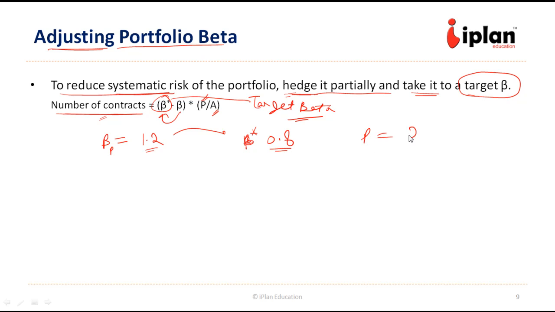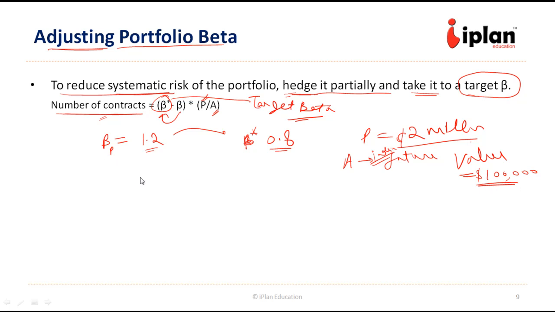The value of the portfolio is, suppose, $2 million, and the asset's value, which is our index future, the value of one contract is, say, $100,000.